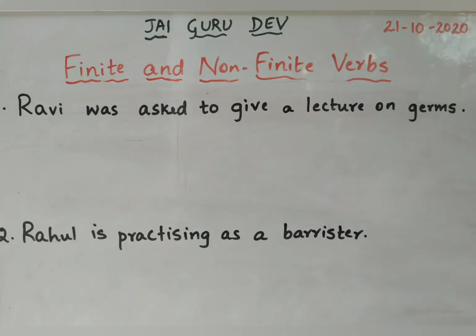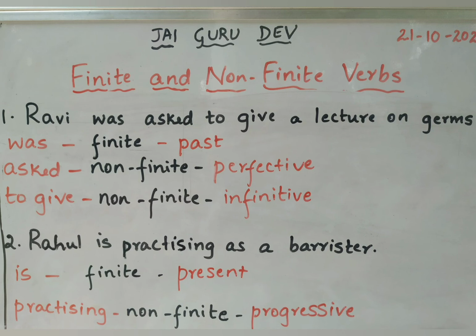Here on the screen you can find two sentences. First one, Ravi was asked to give a lecture on germs. Second, Rahul is practicing as a barrister. Pause the video and identify the type of a verb and then its form. Now, check your answers, children.